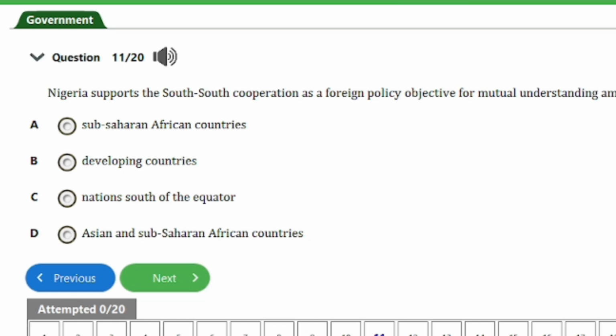So guys, the answer to this question is option B here, that's developing countries. So that's it for this question. Let's head on to the next one, guys. We have here question number 12.